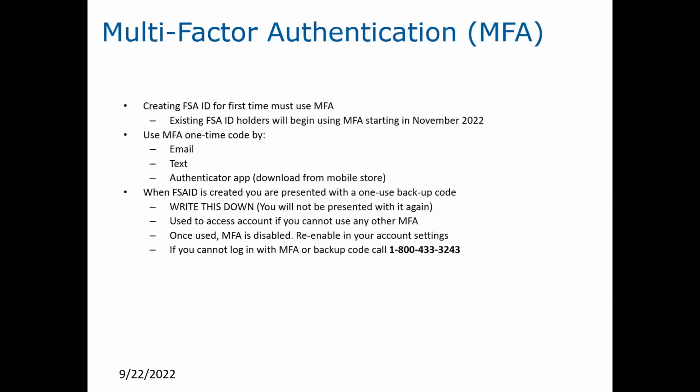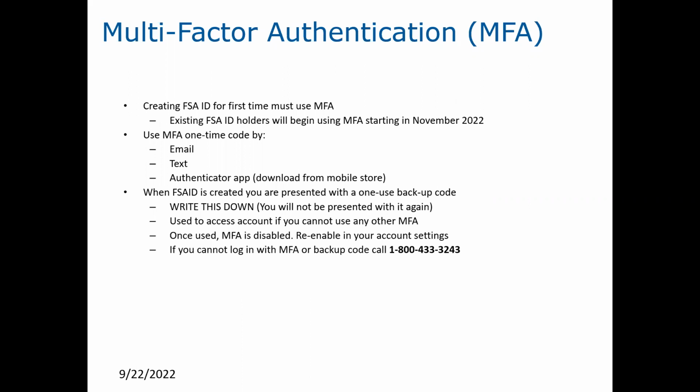When creating the FSA ID for the first time, you must use what is called multi-factor authentication, the MFA. You will use this MFA one-time code by using either an email, a text, or you may download the Authenticator app. When the FSA ID is created, you will also be presented with a one-use backup code. When that backup code pops up on your screen, write that code down. You will only be presented with it once and will not see it again.